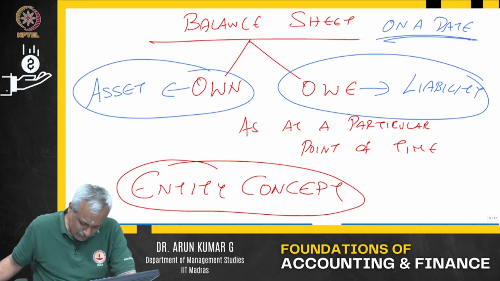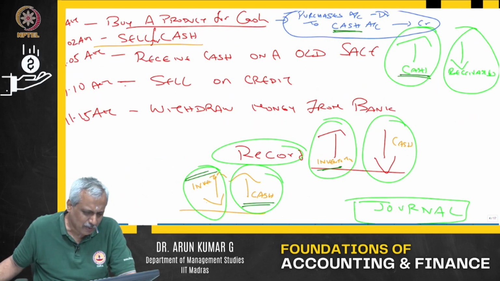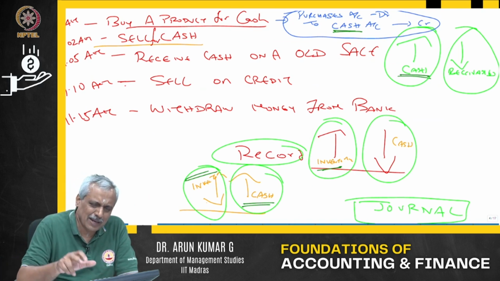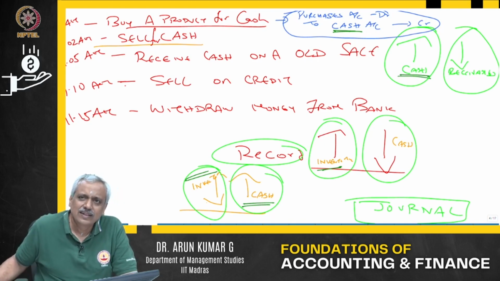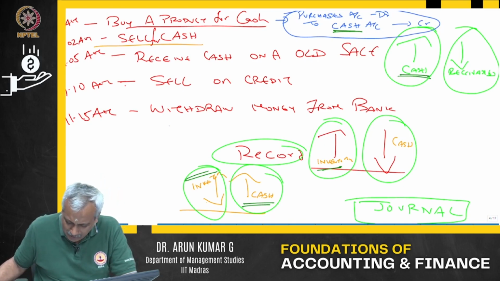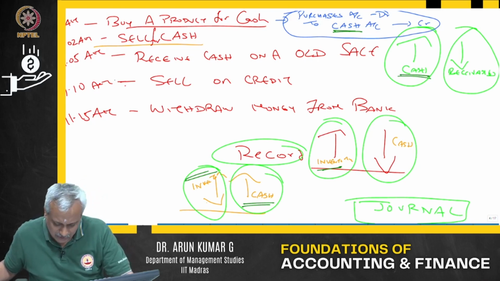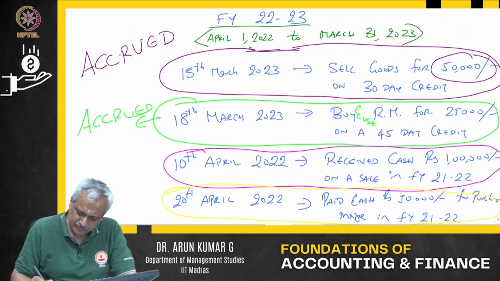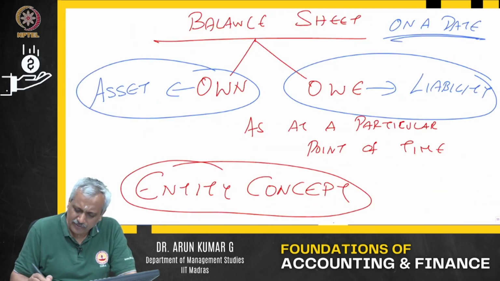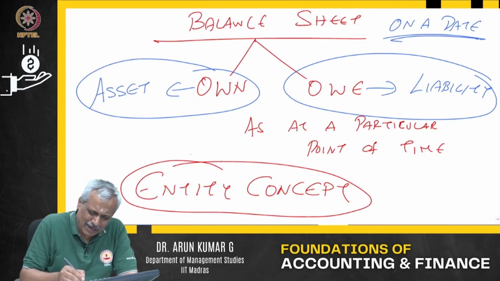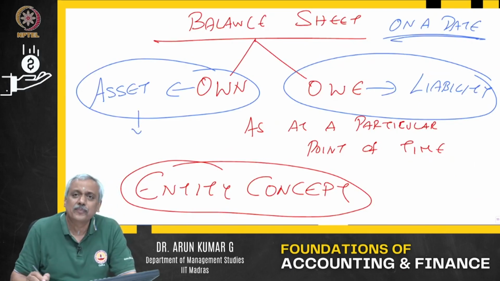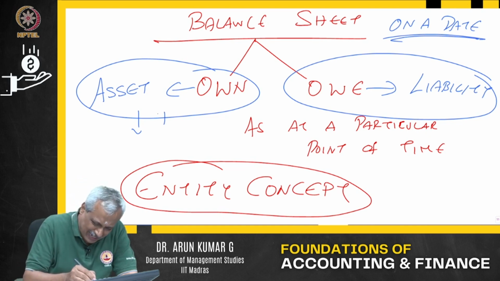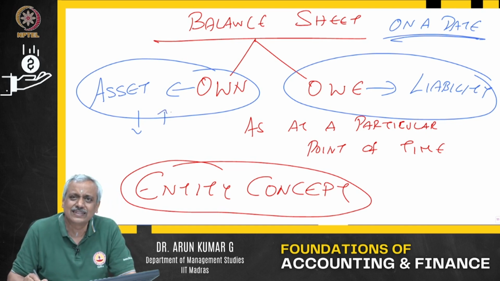Now, let me go back to these transactions I talked about out here. First thing, I buy a product for cash. What happens? Moment I buy some raw materials for cash, my cash balance goes down, my asset is reducing. I buy raw material, I have not utilized. So, what happens? Another asset, the raw material which I own, the asset is increasing.